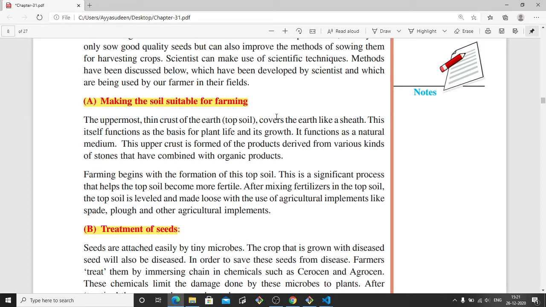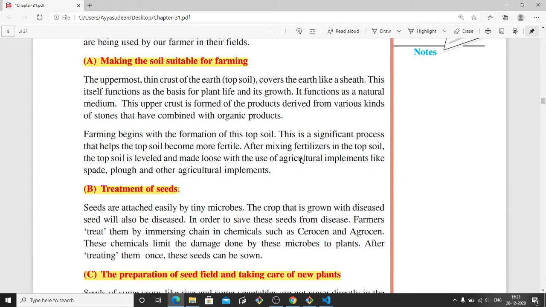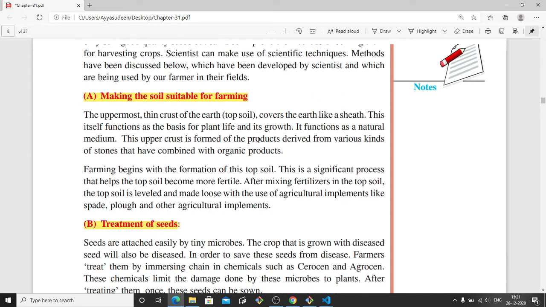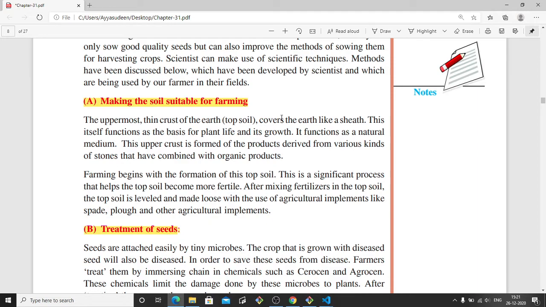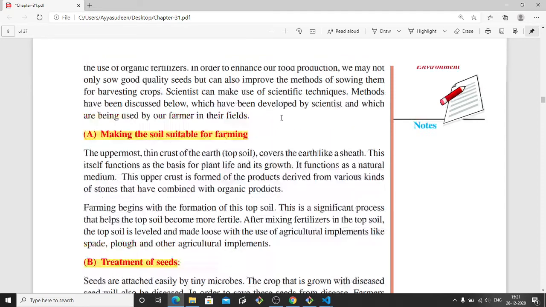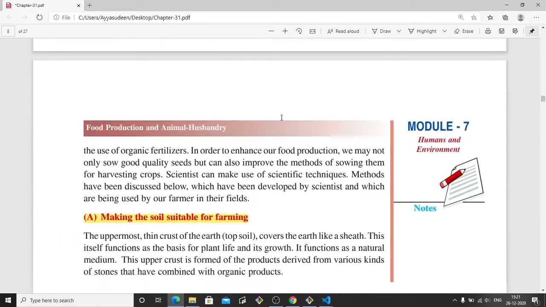The uppermost, thin crust of the earth, the topsoil, covers the earth like a sheath. It is the basis for plant life and its growth. To make the soil suitable for farming different plants, they increase the field. So this is one of the improved practices of agriculture.